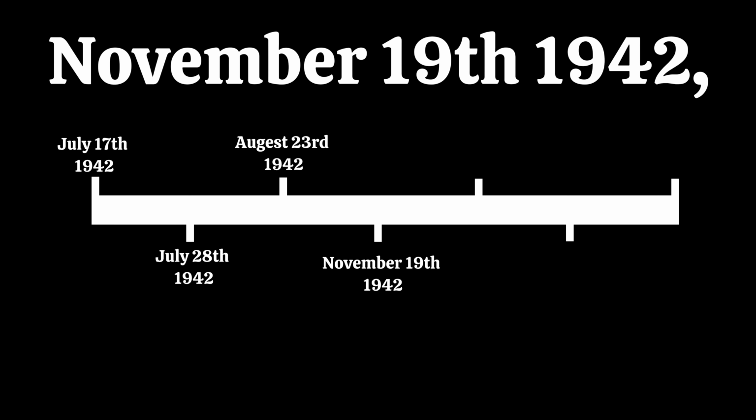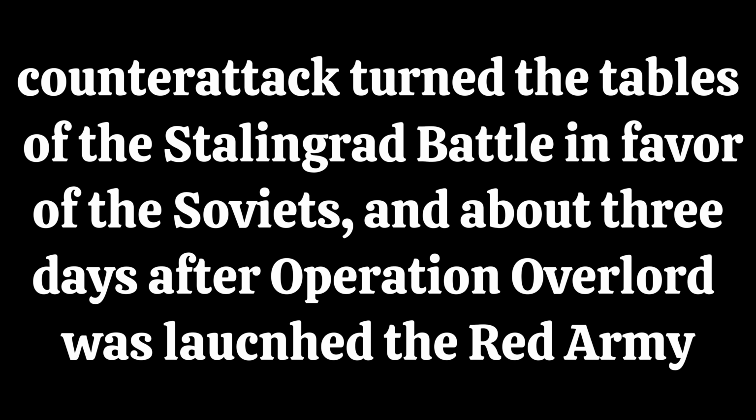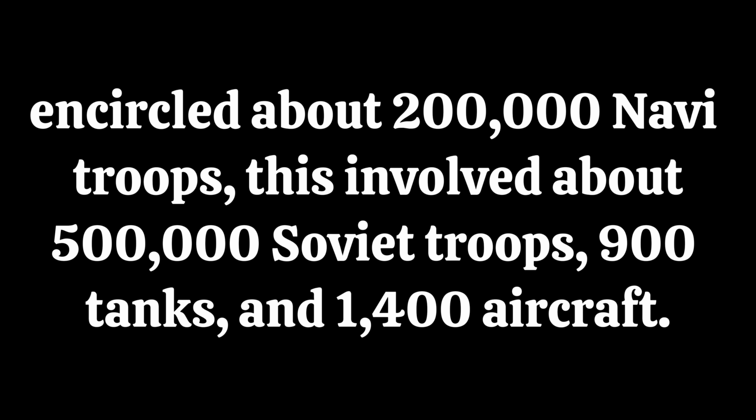Now for the next date, November 19th, 1942. November 19th, 1942 was when the Soviets' Red Army launches a counterattack called Operation Uranus, led by General Georgy Chukov. This counterattack turned the tables of the Stalingrad Battle in favor of the Soviets, and about 3 days after Operation Overlord was launched, the Red Army encircled about 200,000 Nazi troops. This involved about 500,000 Soviet troops, 900 tanks, and 1,400 aircraft.